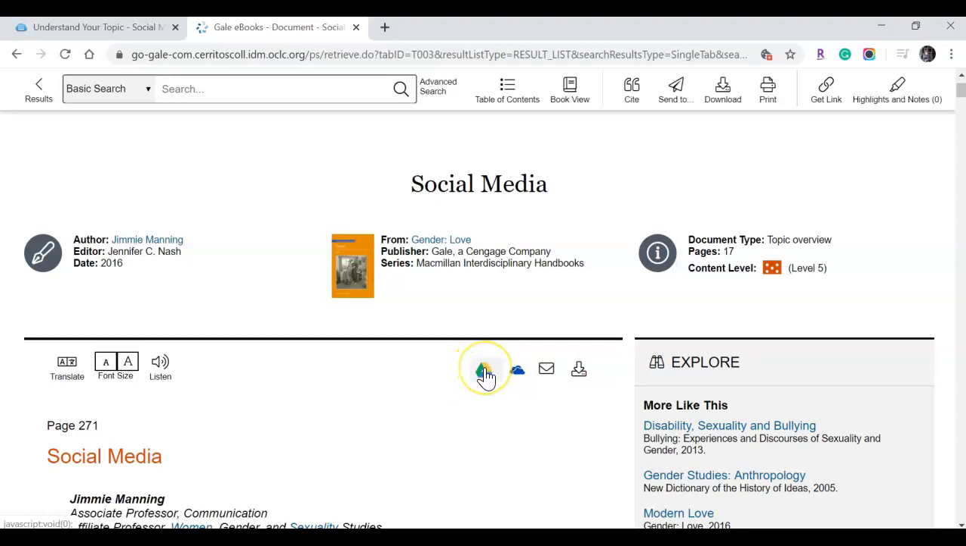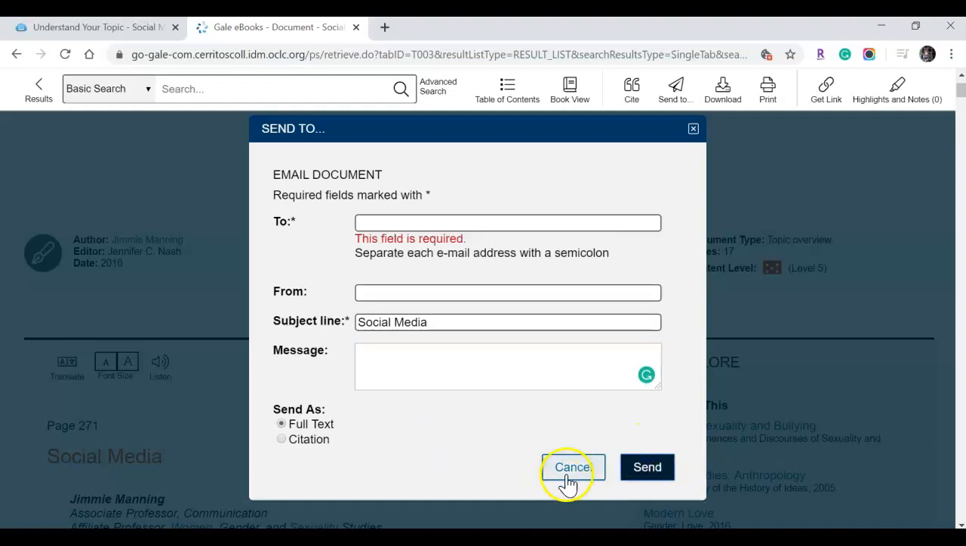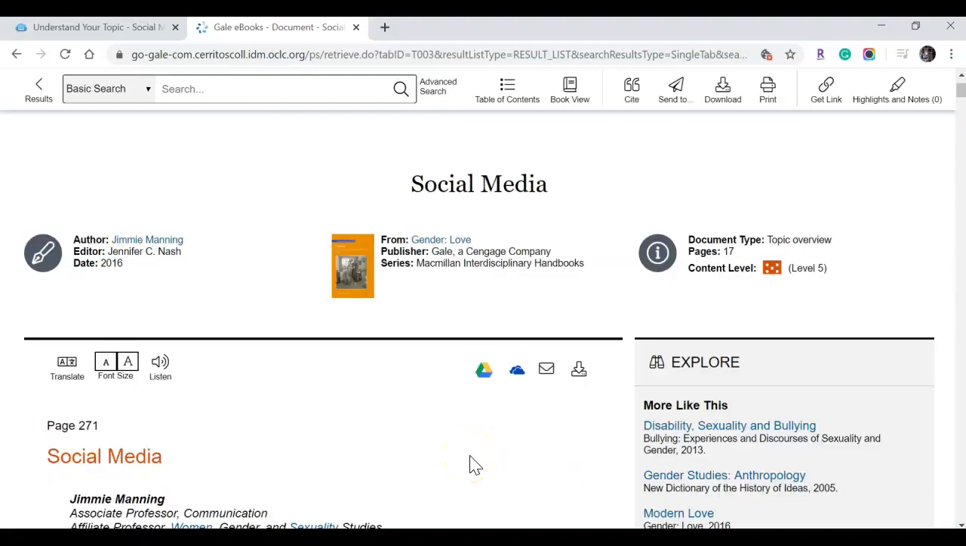I've noticed the Google Drive feature can be slightly glitchy because it's new, recently added, and they're still kind of working out the kinks. So usually just selecting email is a safe bet. You can type in your school email or your personal, it does not matter. It automatically fills in the subject line. You can change it if you like, but it doesn't really matter. And then it automatically gives you the full text, which will include the MLA citation at the bottom. That way this article will be waiting for you in your inbox, which is very nice.